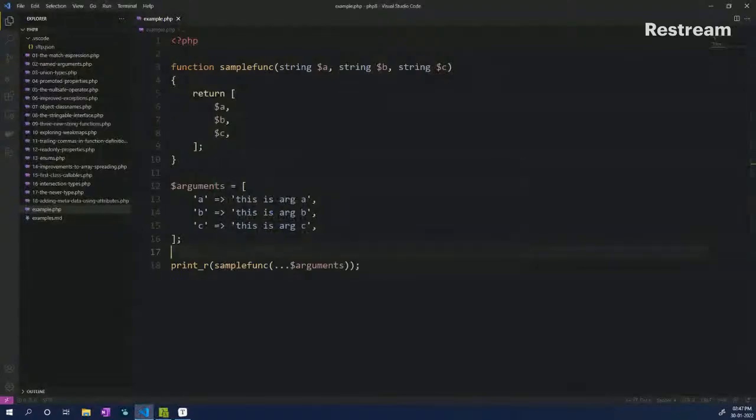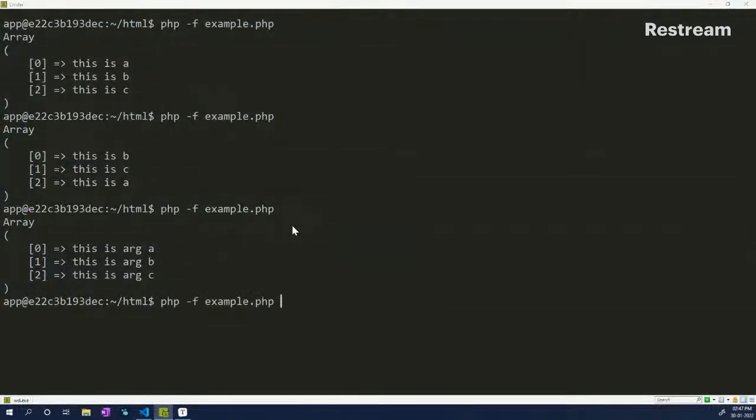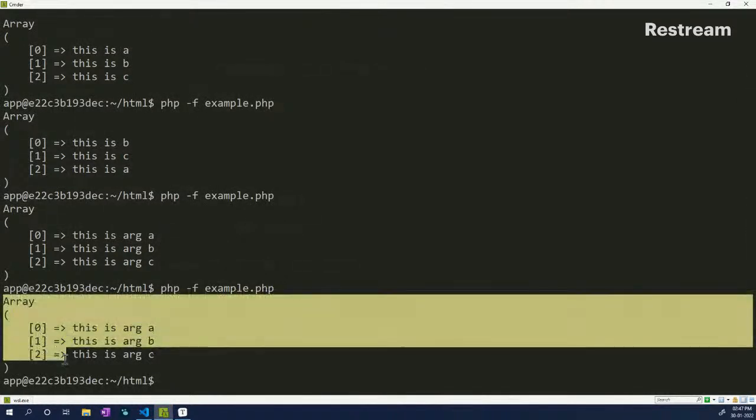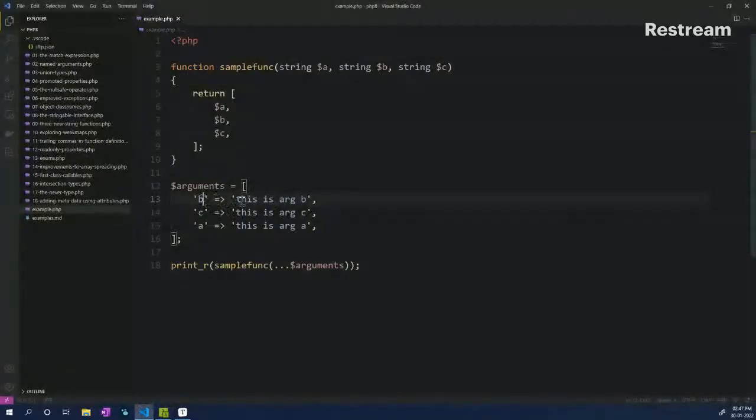So here, as you can see, we can actually have an array in which we mention the variable name or the argument name as the key, and then the value is the array value, and it still works using an array spread. We can also move the order around, so I can move this up, this down, doesn't matter. Save it, and again pass in, press enter. The output doesn't change because the named argument remains the same for each of them.